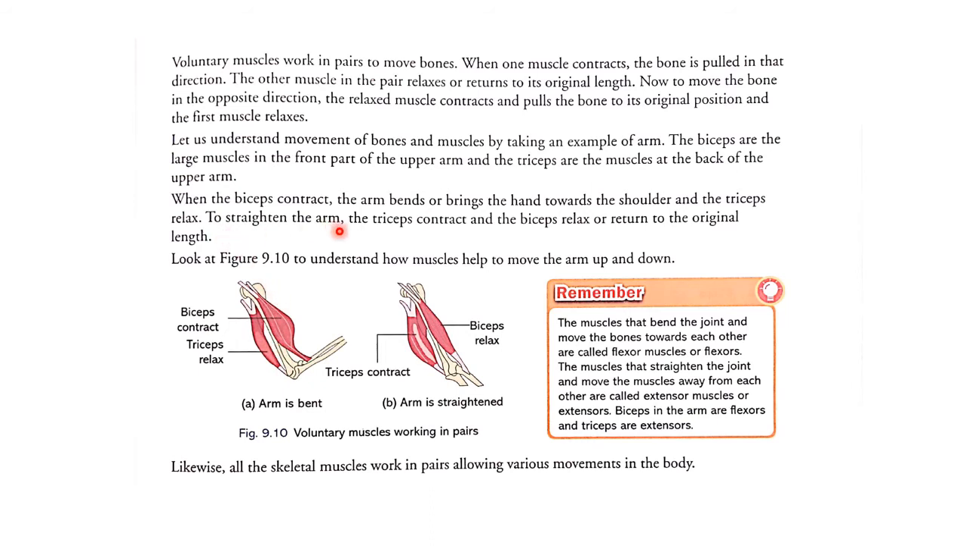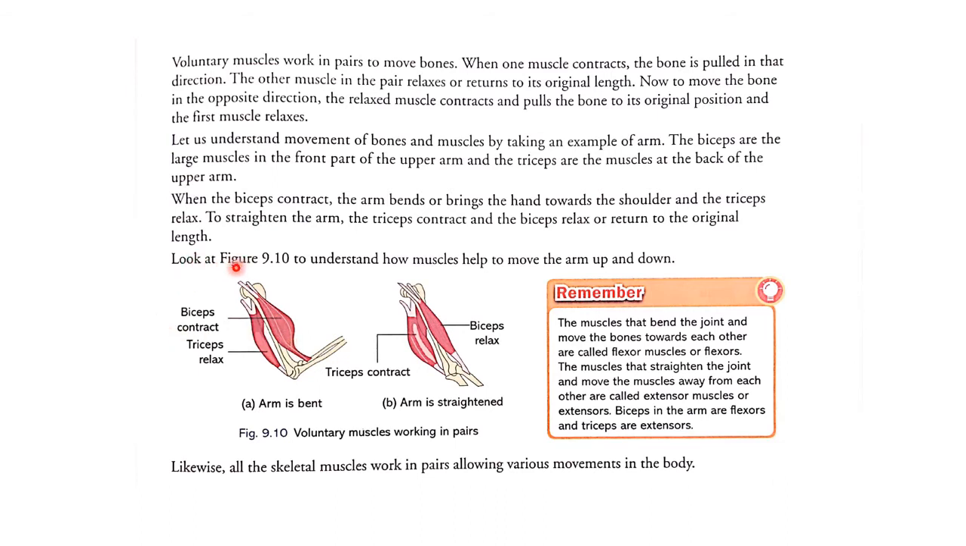To straighten the arm, the tricep contracts and the bicep relaxes or returns to the original length. So again, when we straighten our arm, the tricep will contract, and the bicep will return to its original length.